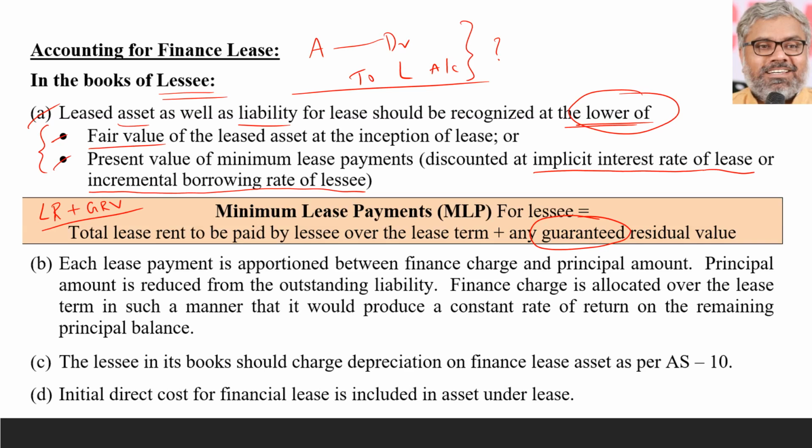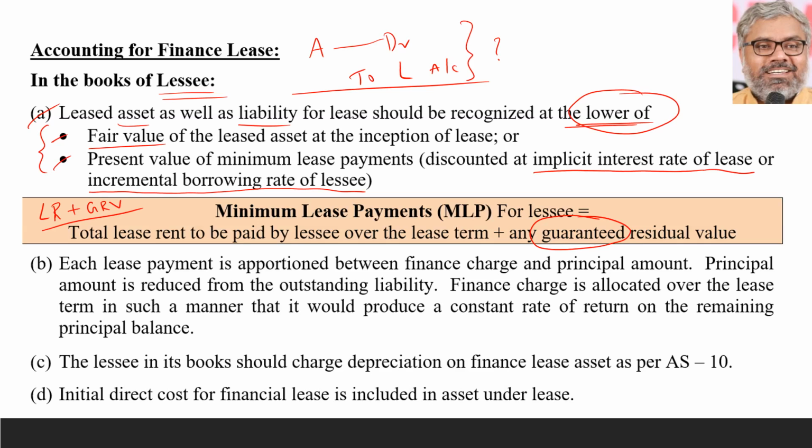But they themselves will not be useful to us. They have to be discounted using a rate, the implicit interest rate of the lease or the borrowing rate of the lessee. Either of them can be used to discount the minimum lease payments. That present value of minimum lease payments should be compared with the fair value of the leased asset at the inception of the lease. Whichever is lower should be the one at which the asset as well as the liability should be recorded in the books of the lessee.